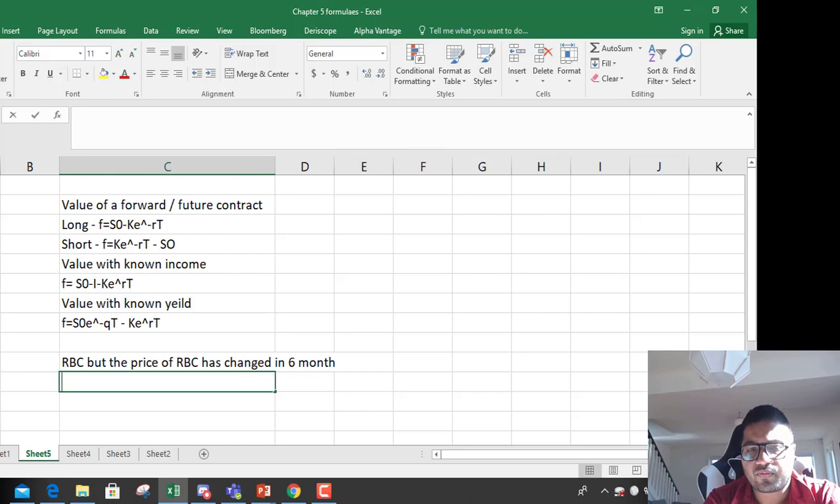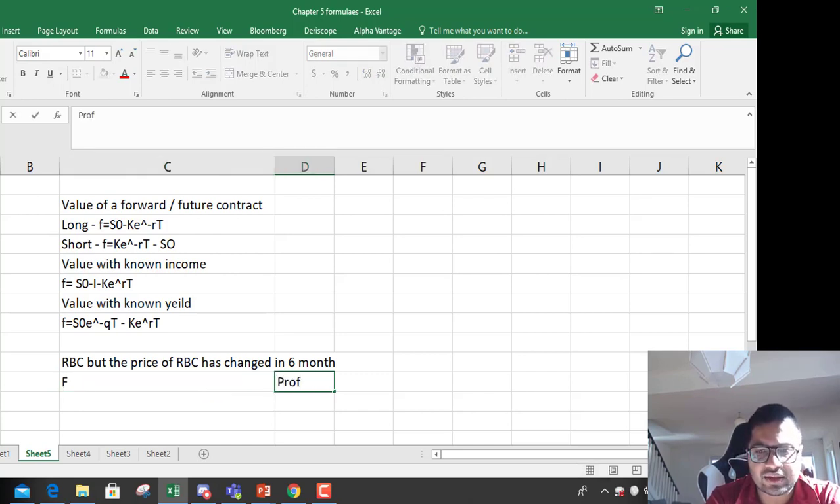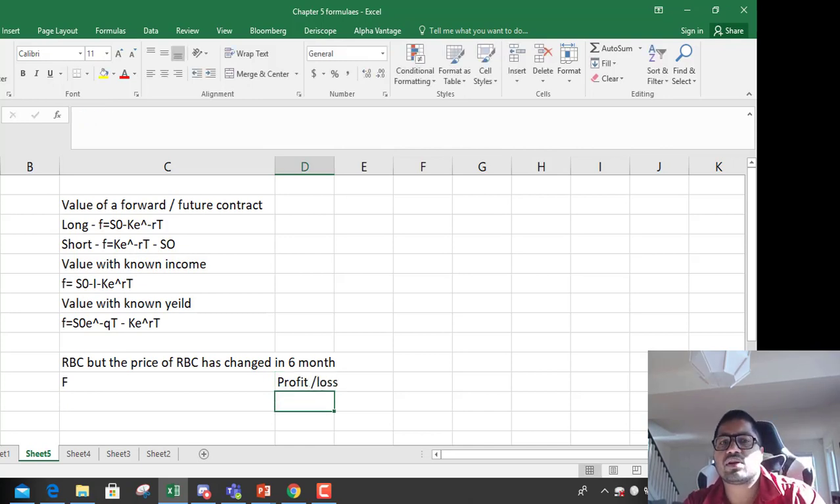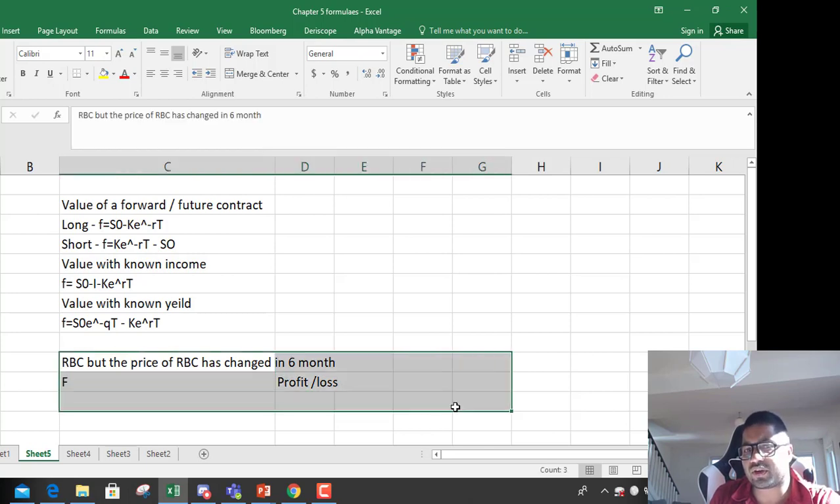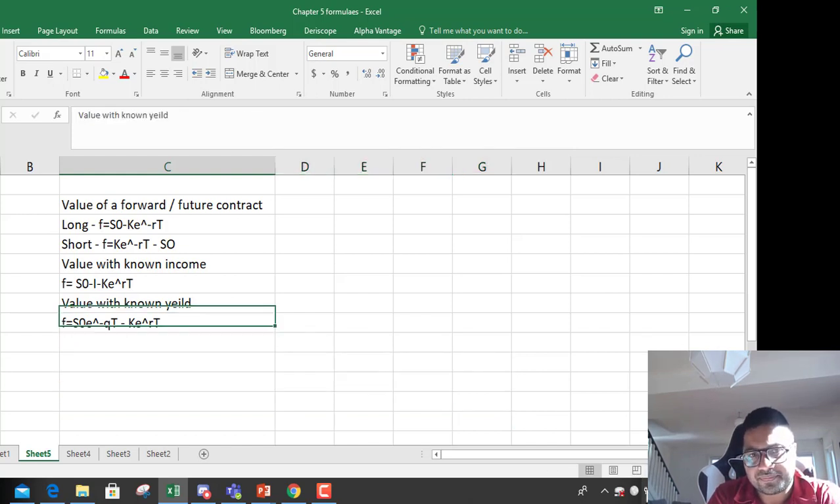So the future or forward would either be in profit or loss depending on your position. If you're long, then you will be making a profit if the market goes up. If you're short, you'll be making a profit if the market goes down. So how to find out the value of that profit or loss? How much profit or loss are you going to make in futures? It depends on whether you're long or short.